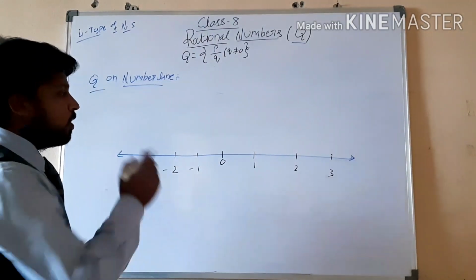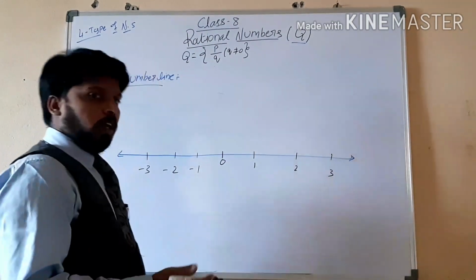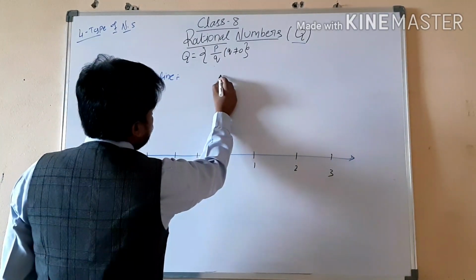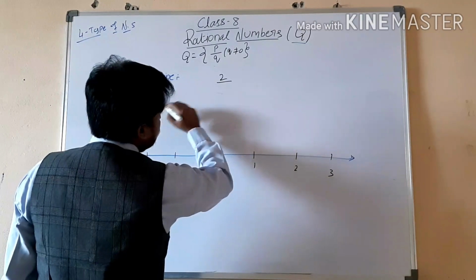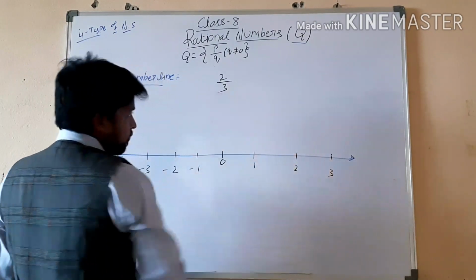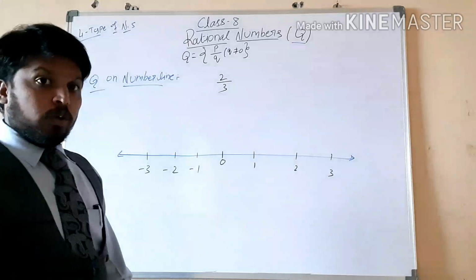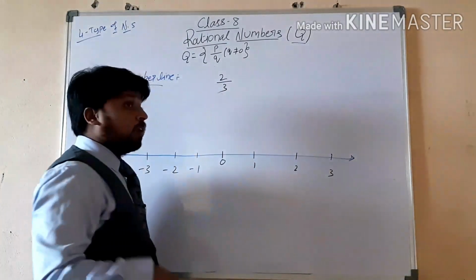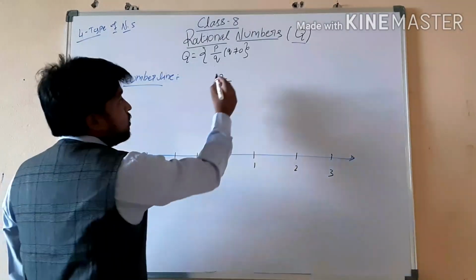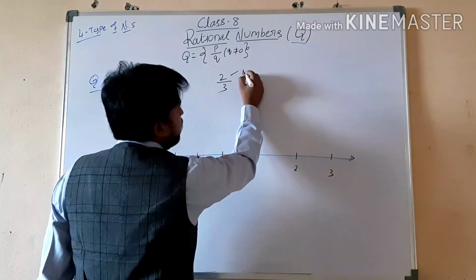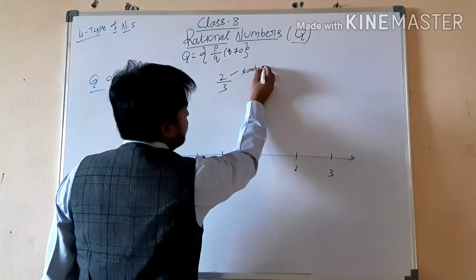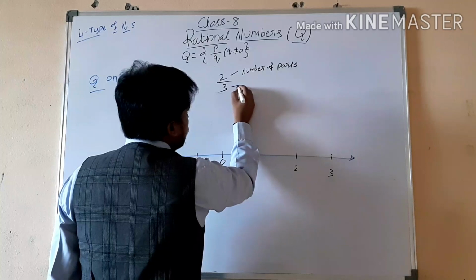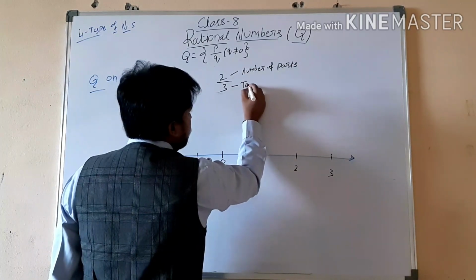Right or not? So now, suppose we have to show any rational number, we will take one example, 2 by 3. We have to show 2 by 3. So see, 2 by 3 means what in this rational number? What does this numerator represent? Number of parts. In the denominator, what does it represent? Total number of parts.